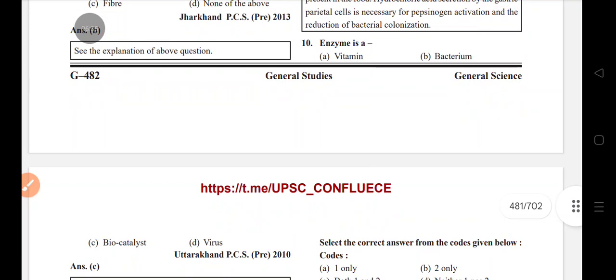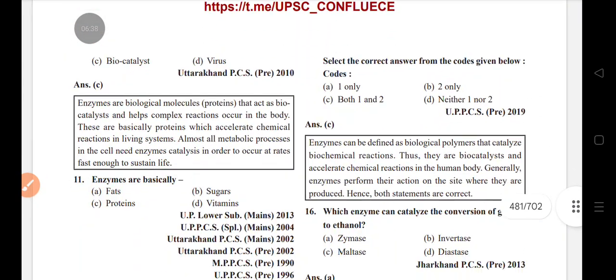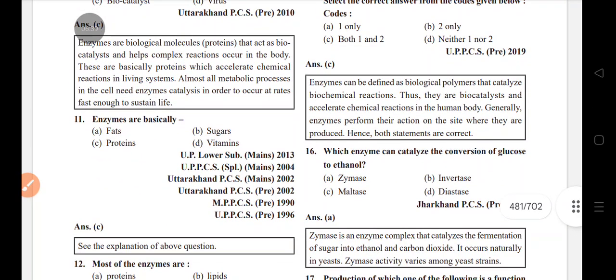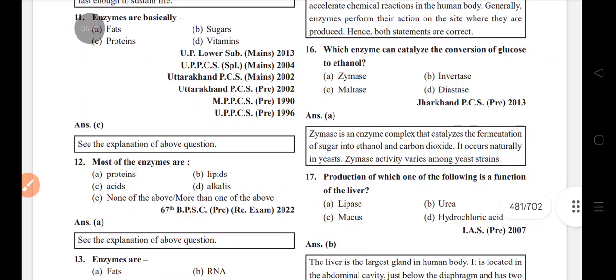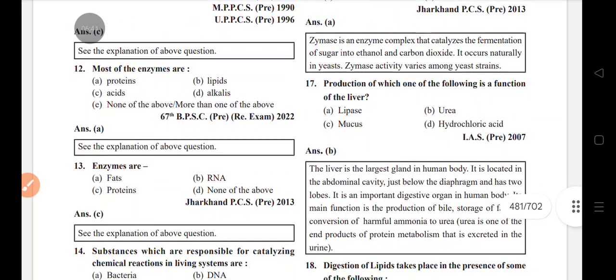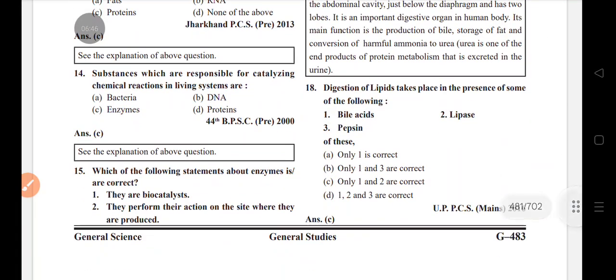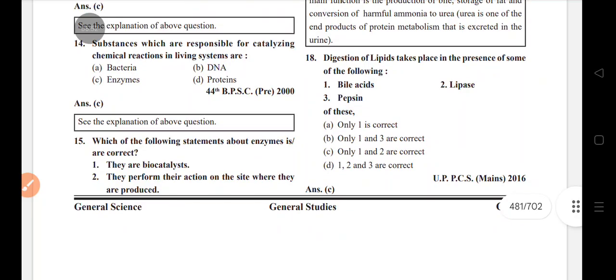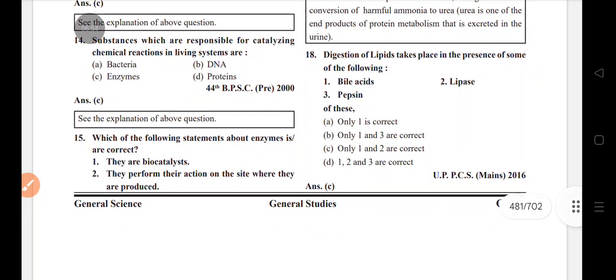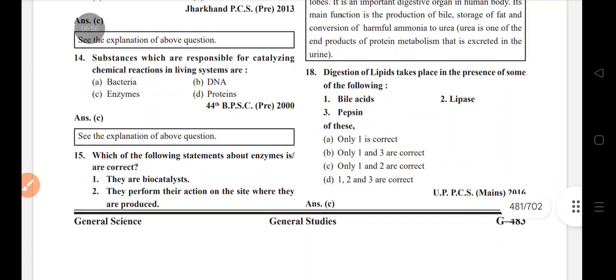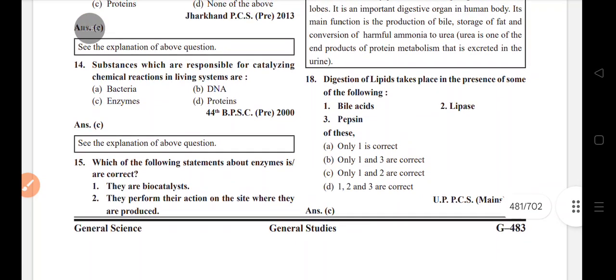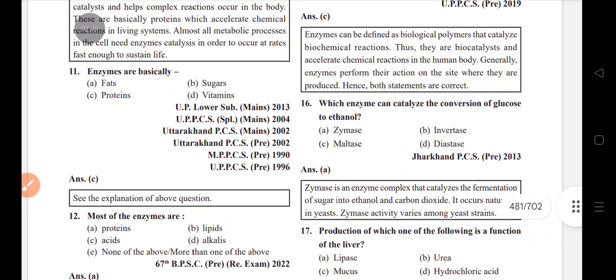Enzyme is a biocatalyst. Enzyme are basically protein. Most of enzyme are protein. Enzyme are protein substance which are responsible for catalyzing chemical reaction in a living systems are enzyme. Which about enzyme is correct? Biocatalysts perform their action on site where they are produced.